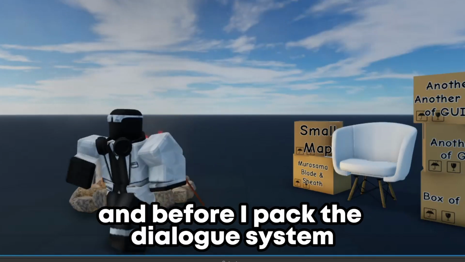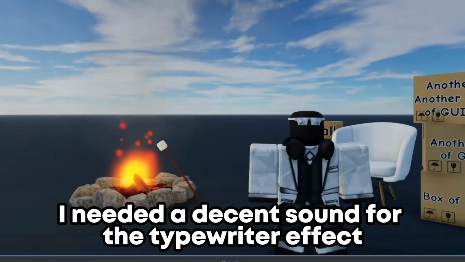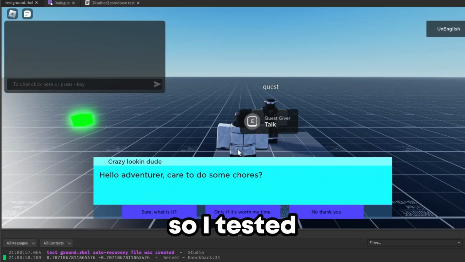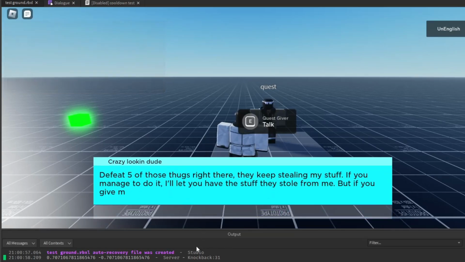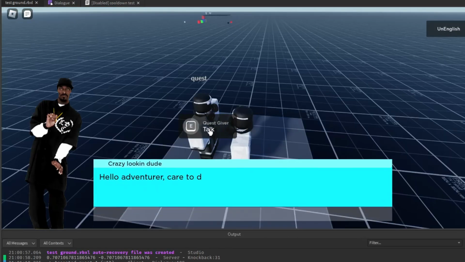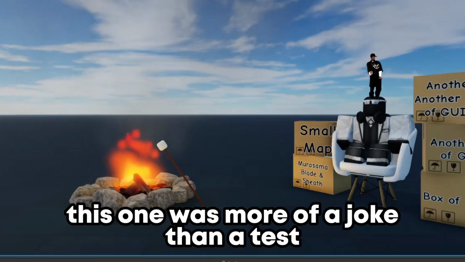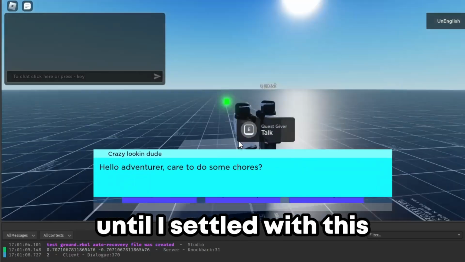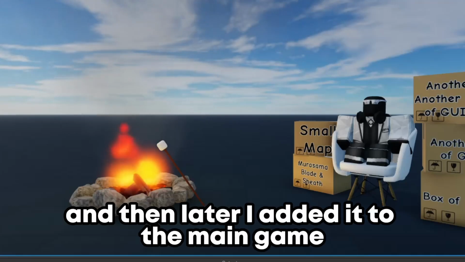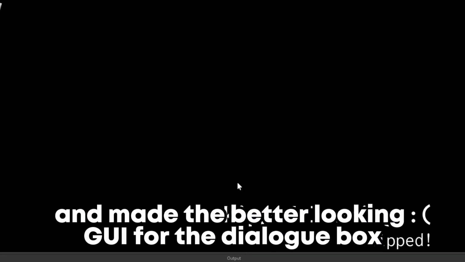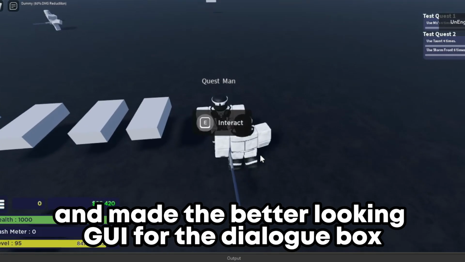And before I packed the dialogue system, I needed a decent sound for the typewriter effect. So I tested and tested. Okay, this one was more of a joke than a test, until I settled with this, which sounds pretty good. And then later, I added it to the main game and made a better looking GUI for the dialogue box.